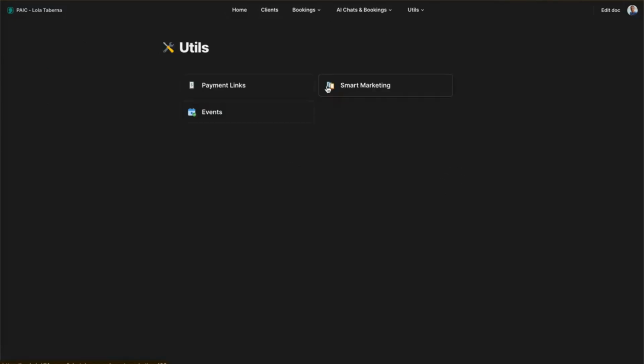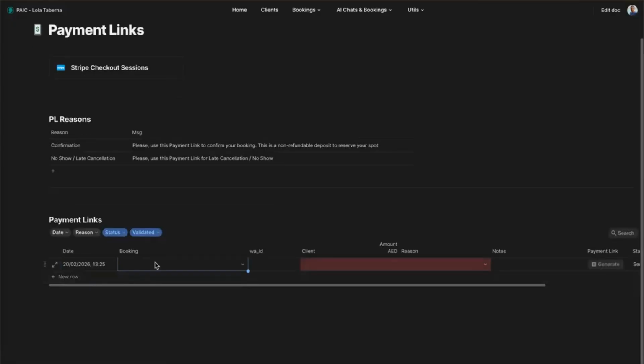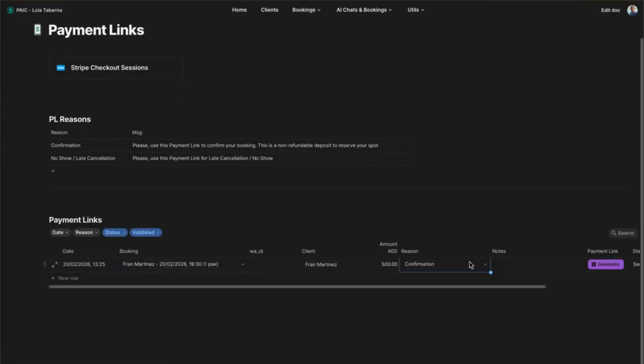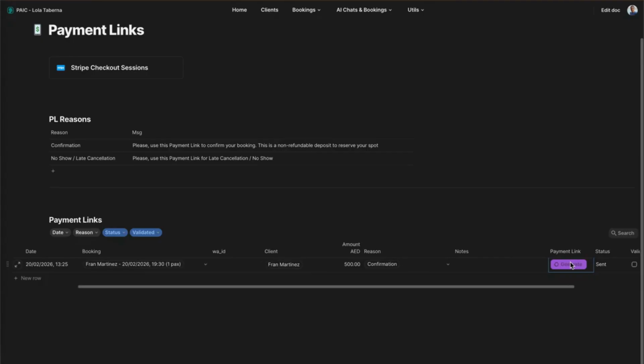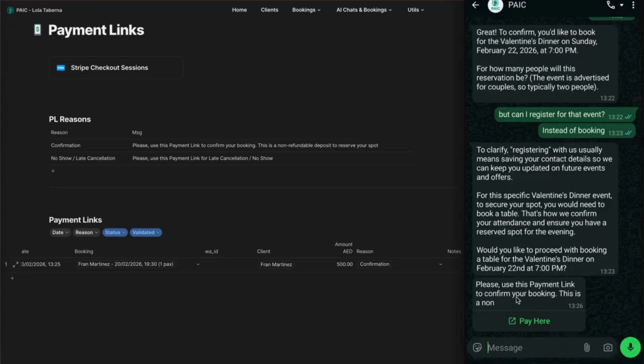You can also create payment links. So for example, let's say that I want to capture payment for today, and then I will just generate, right? Please use this payment link to confirm your booking.